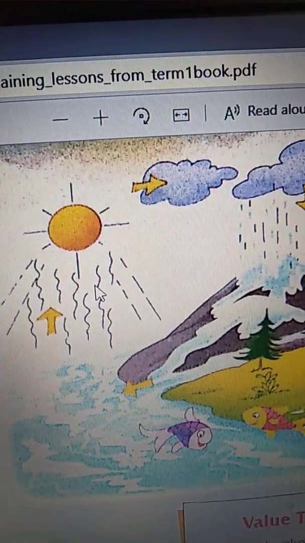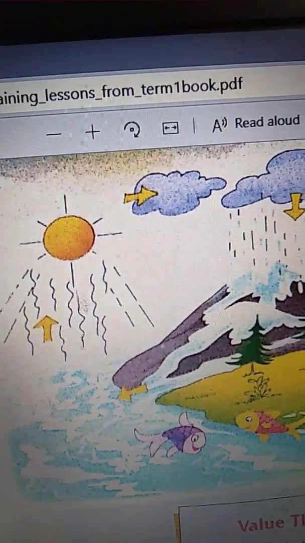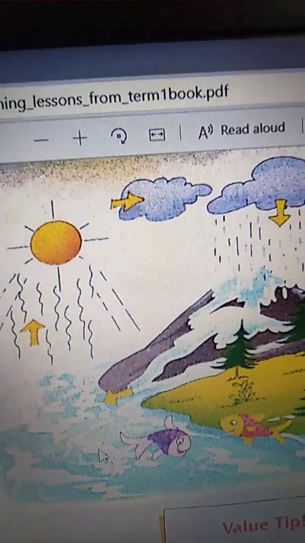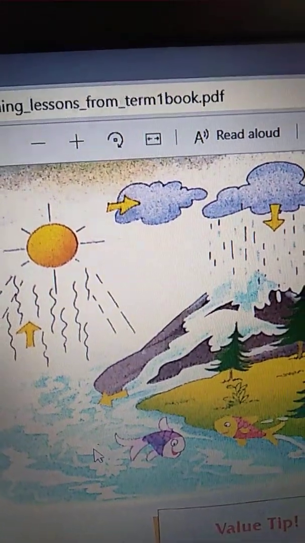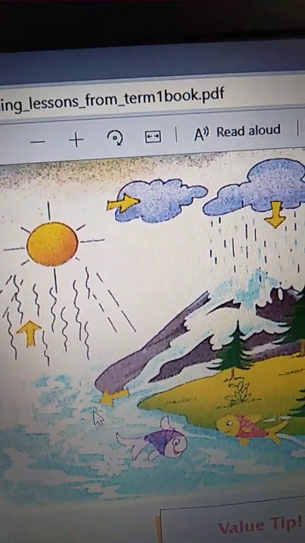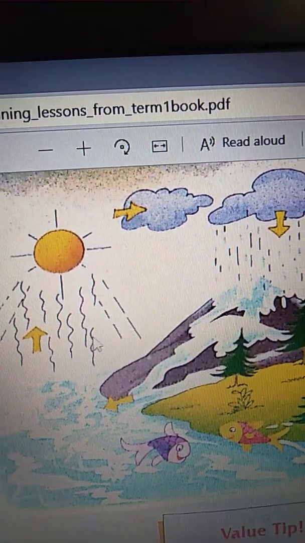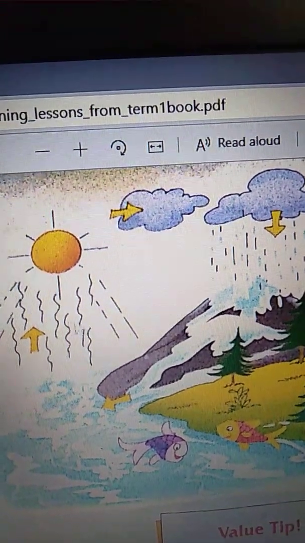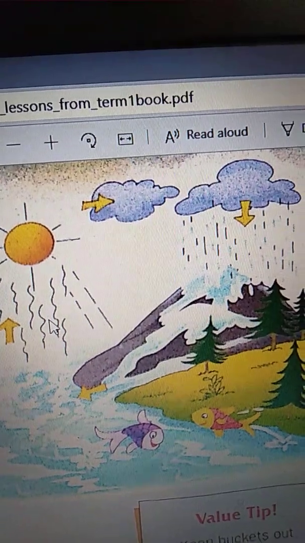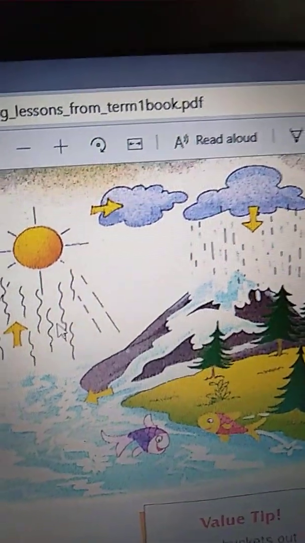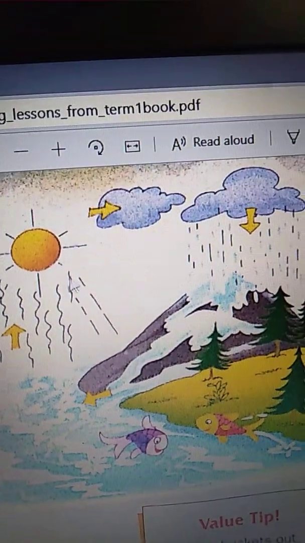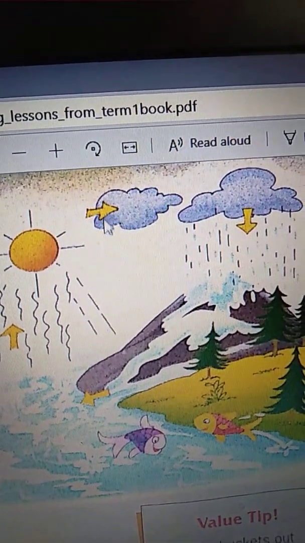Again I am repeating, you listen carefully children. The sun heats the water present in the rivers, lakes, ponds and sea. After heating up, hot water takes the form of water vapor. These are the water vapor. The water vapor goes up in the sky and forms clouds.